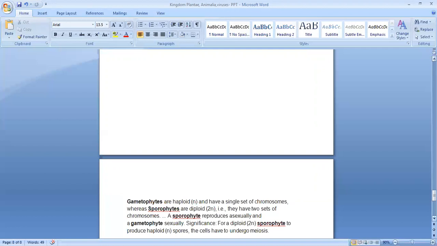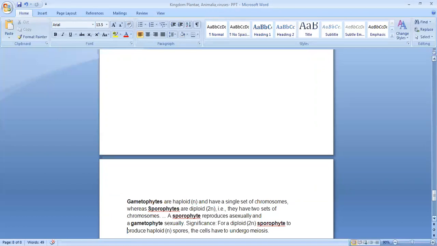A sporophyte reproduces asexually, and a gametophyte reproduces sexually. Significance of a diploid: diploid means 2N. A diploid sporophyte produces haploid spores.